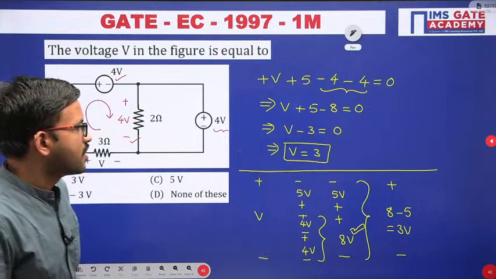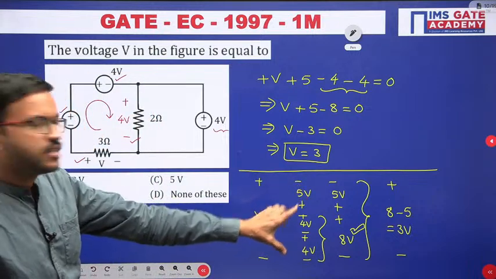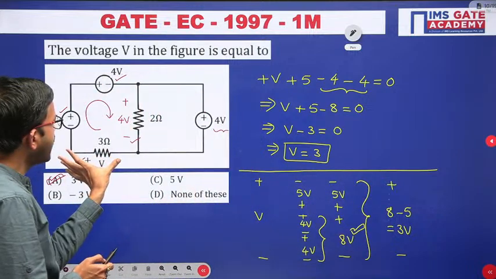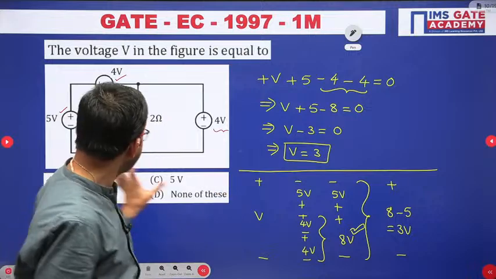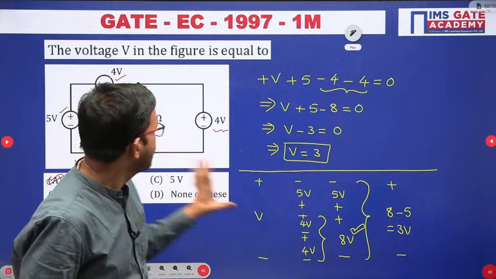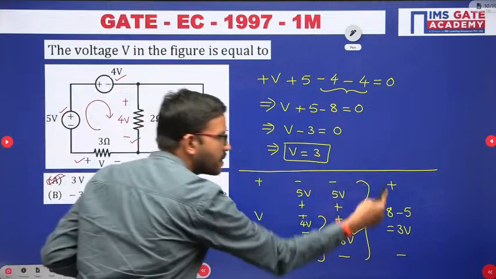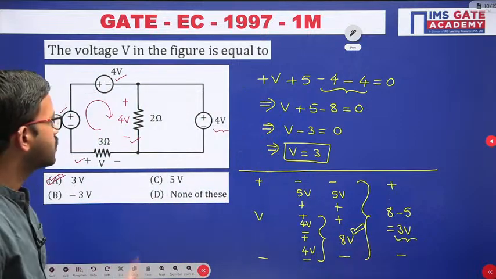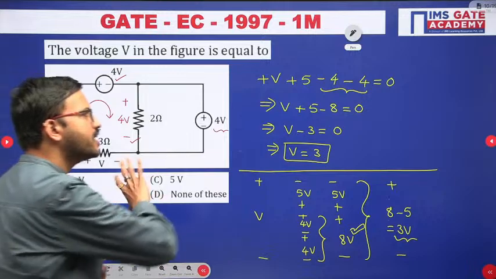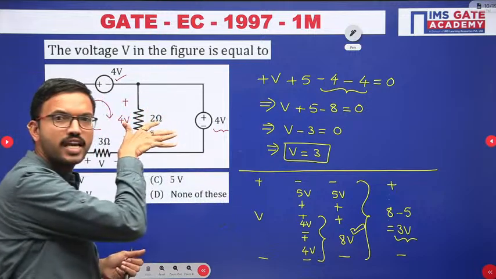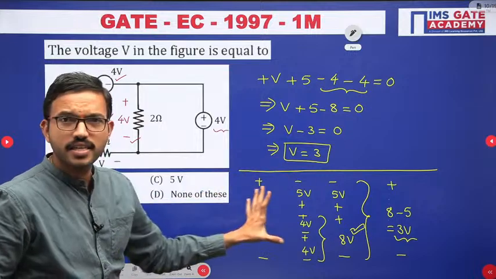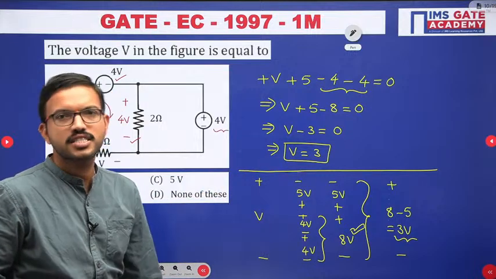So I hope all of you are getting the clarity. Here the polarities are plus minus 3 volt. Yes. So here across the 3 ohm resistor, the polarities as per the given question are plus minus V, and the same polarities you are having, plus minus. So here you are getting 3 volts. In this way, wherever you are supposed to apply KVL, without writing the KVL equation, you can visualize like this. From there, you can get the same answer easily.